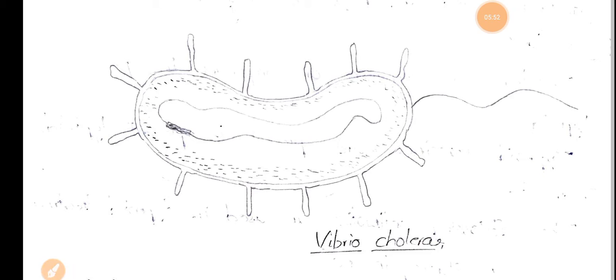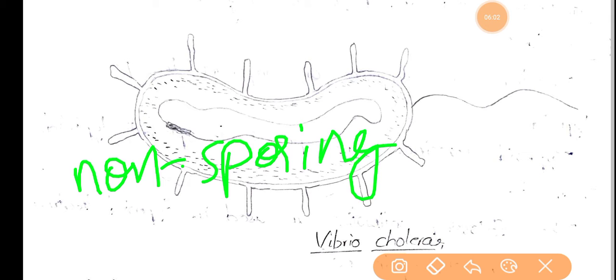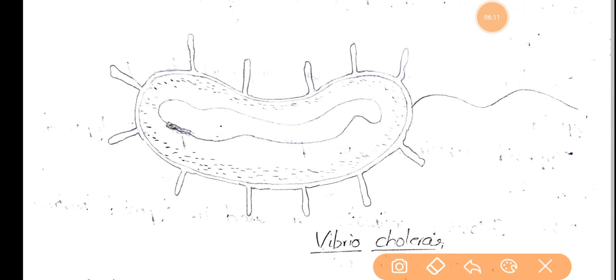Most importantly, this Vibrio cholerae is a non-sporing bacteria. What is sporing? Bacteria during unfavorable conditions will form spores, and whenever the favorable conditions are present, the spore is again converted into a new bacteria. The process of sporing is not commonly seen in this Vibrio cholerae bacteria.